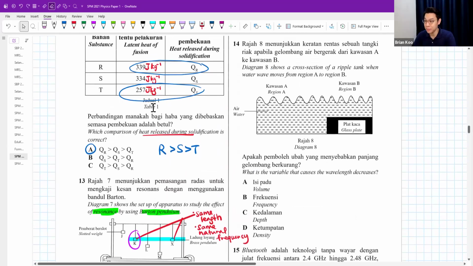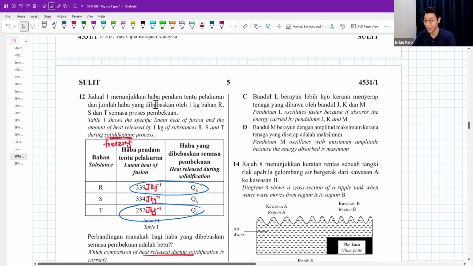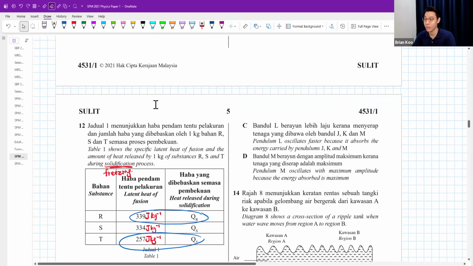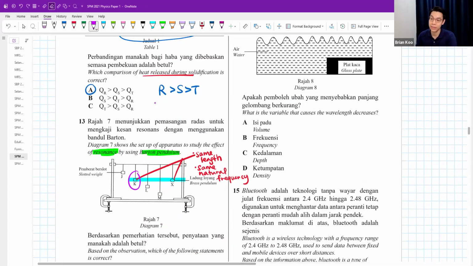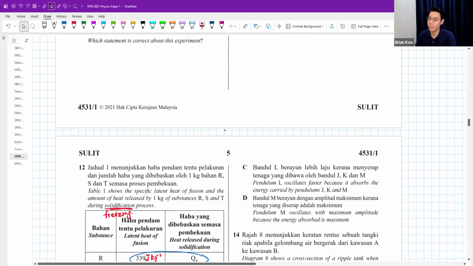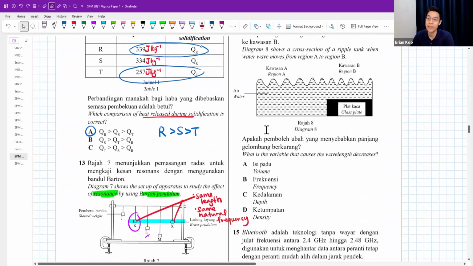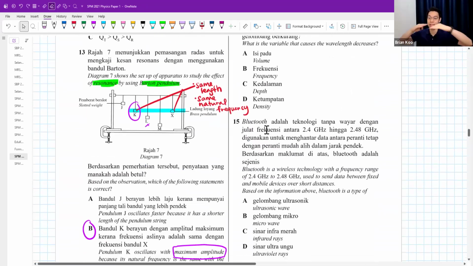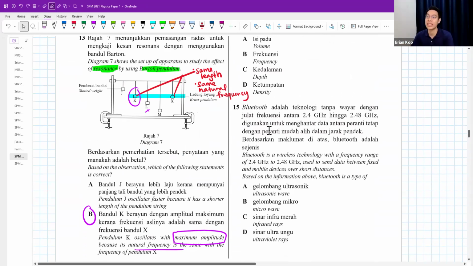But let's see C. L oscillates faster because it absorbs energy from the other pendulums. L, no lah. Then M oscillates at maximum amplitude because energy absorbed is maximum. Okay, that's also wrong. Okay, best answer. K and X, same length, same natural frequency.